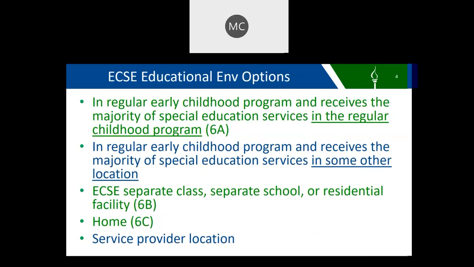This is the complete list of ECSE educational environments. The ones in green are included in the three parts of Indicator 6 as noted. The ones in blue are included in the denominator of the calculations, meaning that 6A plus 6B plus 6C won't add up to 100%.